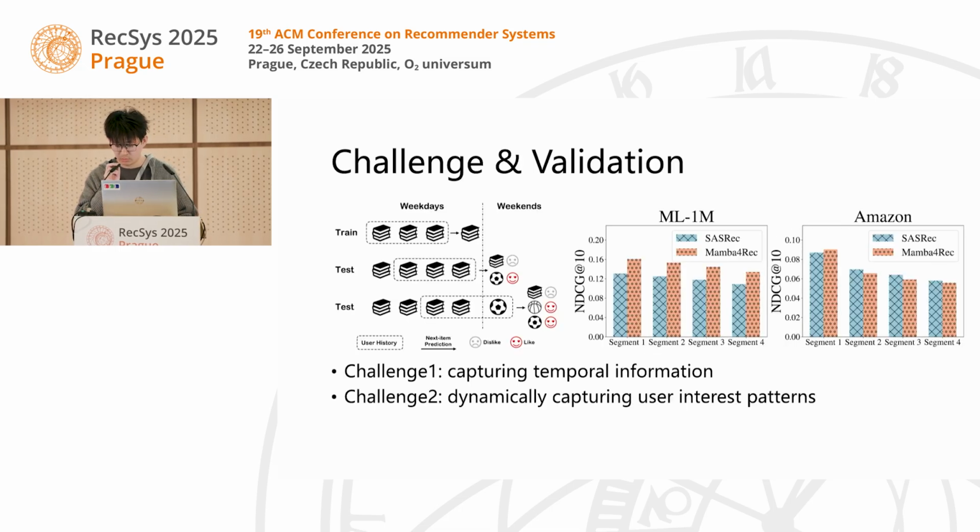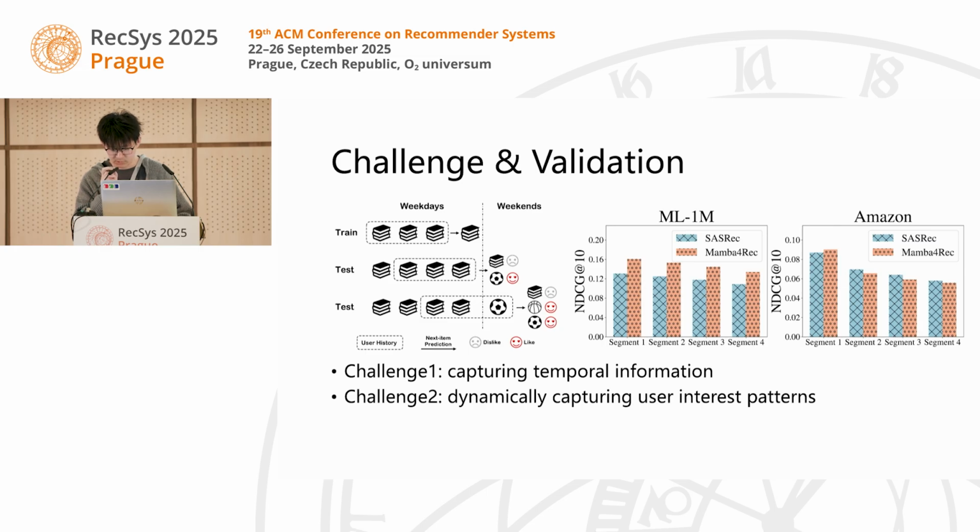Let's start with the problem we are solving. Sequential recommendation predicts the next item a user will interact with using their historical behavior. But real-world user interests are dynamic, and they shift over time. For example, a user might focus on study-related items on weekdays, but switch to sport gear on weekends. If a model trained on weekday data keeps recommending books on weekends, it fails.